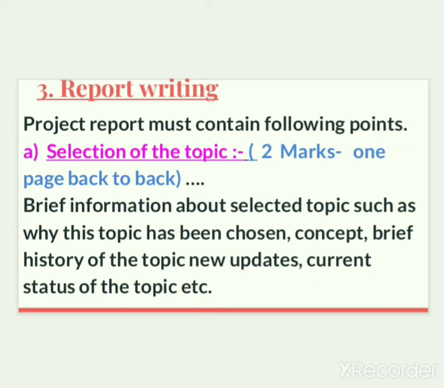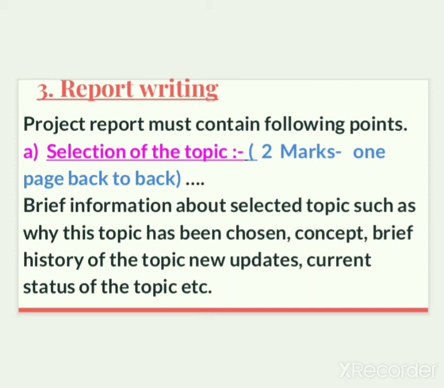In selection of the topic, you can write brief information about the selected topic, such as why this topic has been chosen. Along with this, you have to write the concept of the topic, brief history of the topic, any new updates regarding your topic, and current status of the topic, etc. So this is how you have to write the first point.